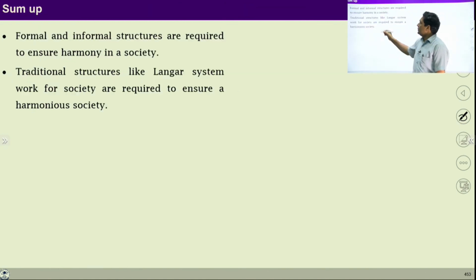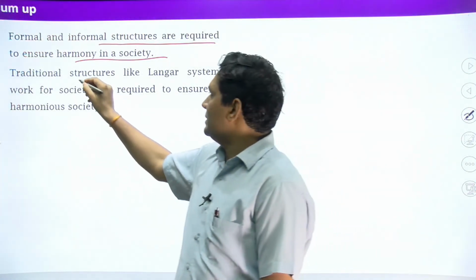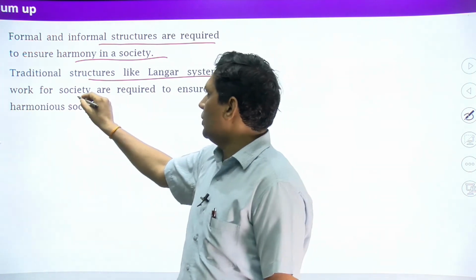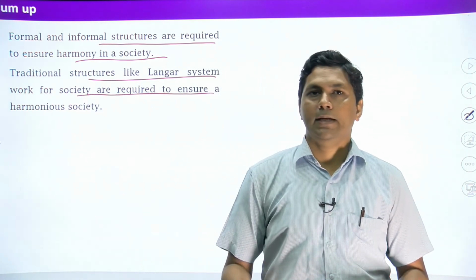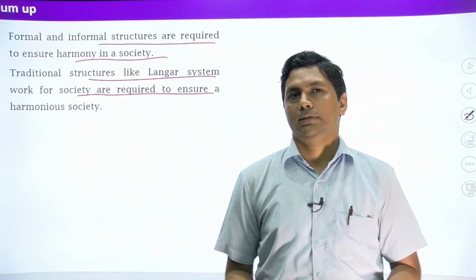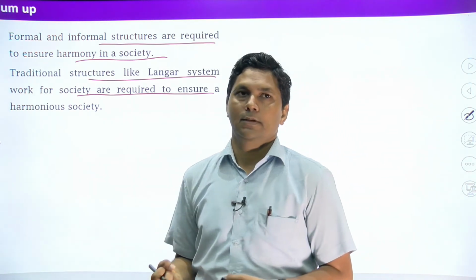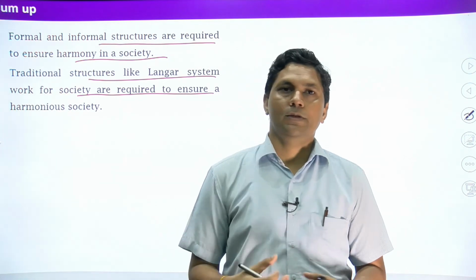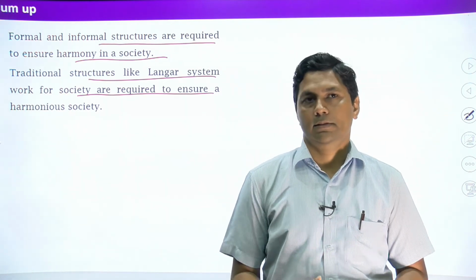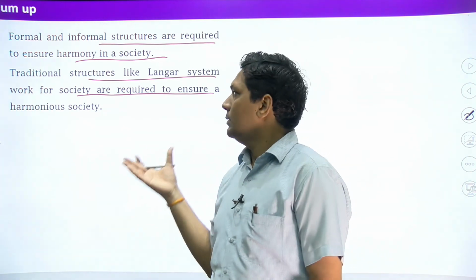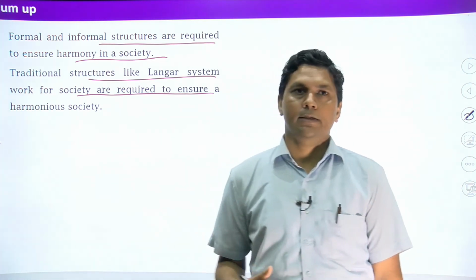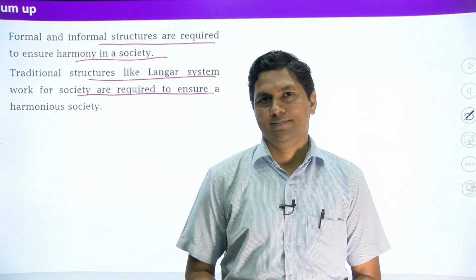So to sum up, formal and informal structures are required to ensure harmony in the society. Traditional structures like the langar system and collective work are required to ensure a harmonious society, and we can study all those things which were run in earlier traditions that actually helped the society to run smoothly.